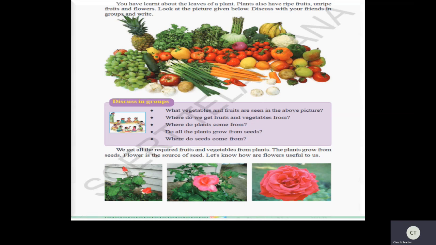We will discuss so that we can get clear idea how the fruits are formed from the flower. In the next coming exercise we will learn. Okay, but today we will learn about flower. We'll see different kinds of flowers. Okay, yes, let us see.